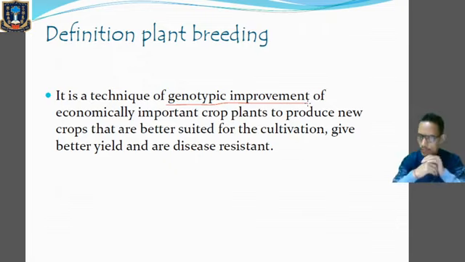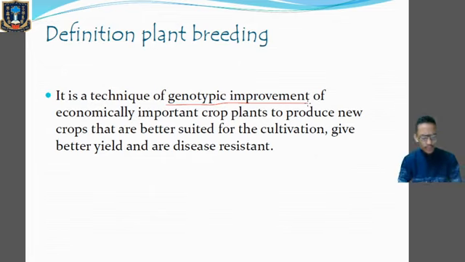Okay, so this is mainly the technique of plant breeding where we are trying to improve the genotypic character of an economically important plant so that it can produce a higher amount of food grains, a better quality of food grains with disease resistance, and so that it can be acclimatized to particular environmental conditions or to a particular habitat.